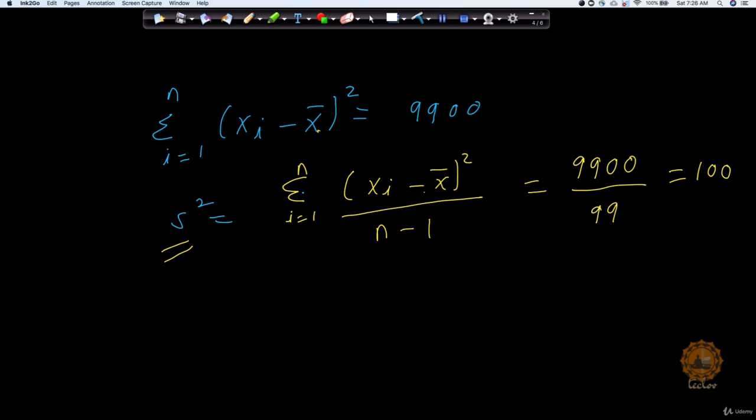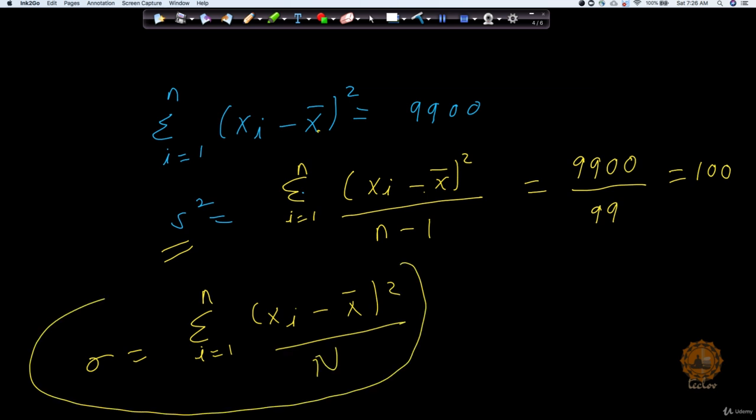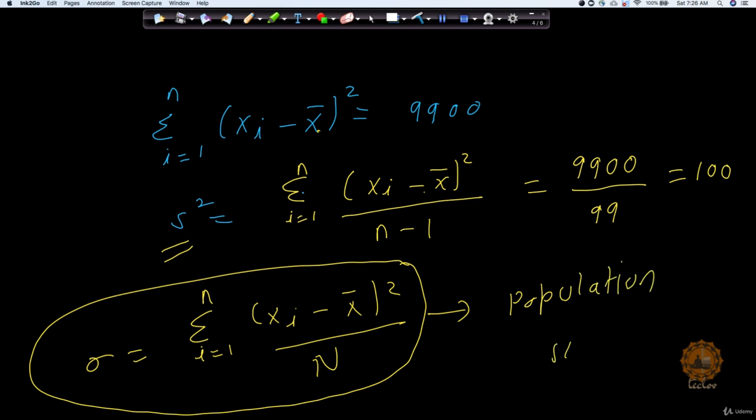Now there is a small change in the formula. If you do remember, your standard deviation formula used to be i going from 1 to n, xi minus x bar whole square, divided by n. But this was the true formula when you had a population, sorry, population standard deviation. This is basically for your population standard deviation. When we talk about a sample, meaning when I have taken a subset of the data, my formula changes to n minus 1.